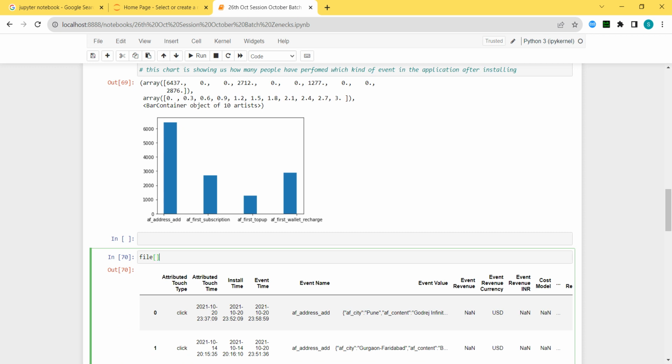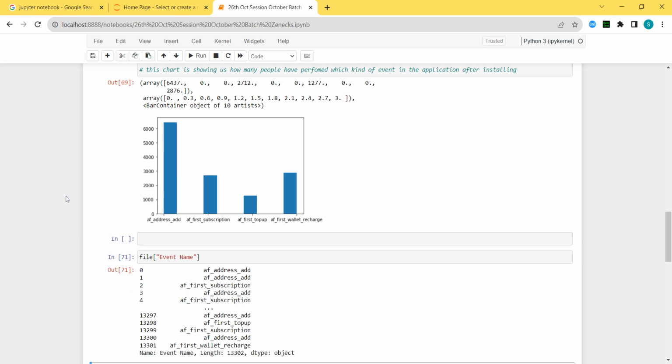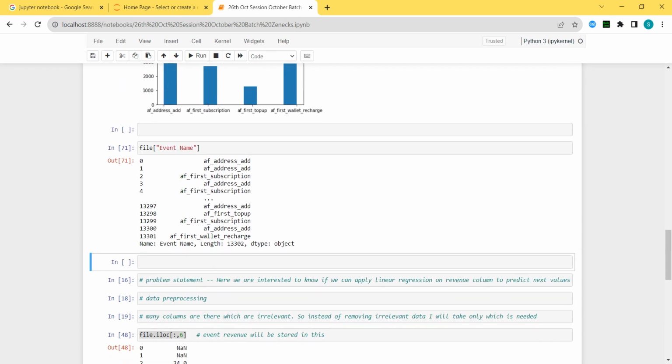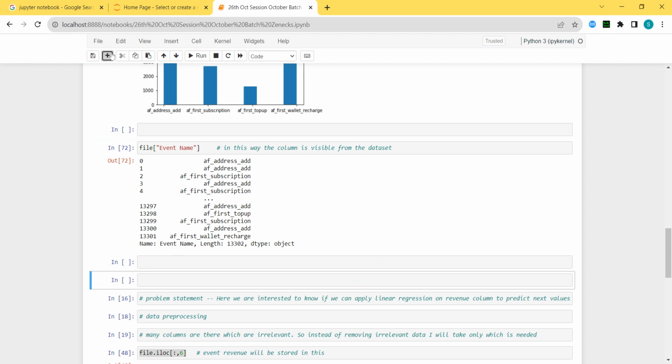See, one more thing, I will show it to you. In the file, if I mention here in the double quote the name of column, so that column will be shown to me first of all. Okay, so I will write here in this way, the column is visible from the data set. So this is one more technique. Without using iloc function, I can show the column name here. Okay, sir, this we got it.